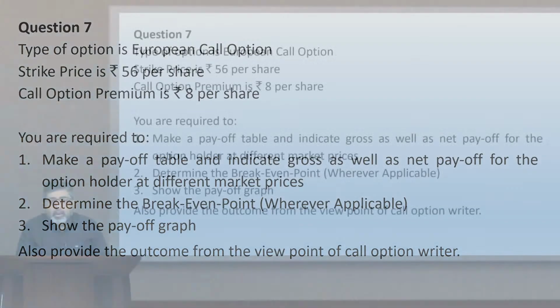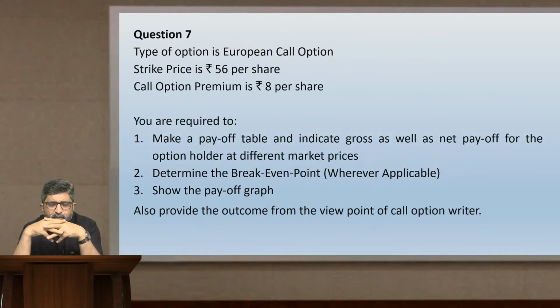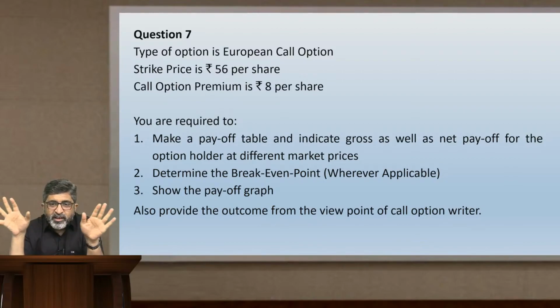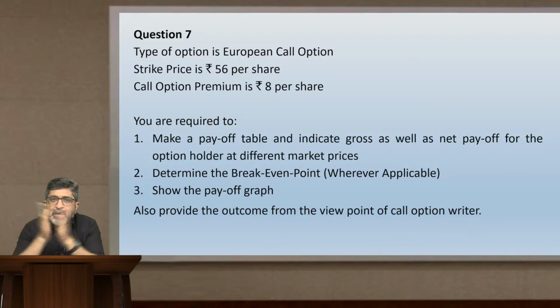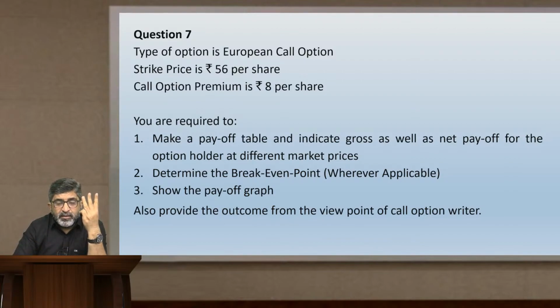Now, dealing with a question like this, which is a very fundamental basic question, you should be very good at dealing with this. First thing, the question doesn't give you any hint of market price. So you will classify the market price into 3 categories.